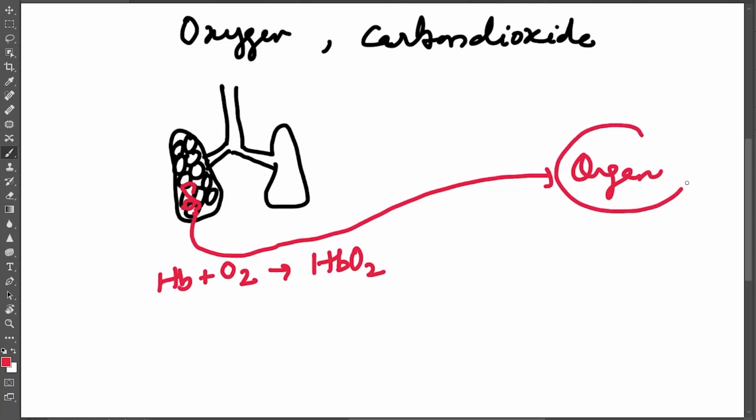Organs contain the tissues and the cells. When oxyhemoglobin reaches the organ, hemoglobin is separated from oxygen because HbO2 is an unstable compound, and so oxygen enters into the organ. In this way, blood helps in transportation of oxygen into the organ, that is, into the cells.